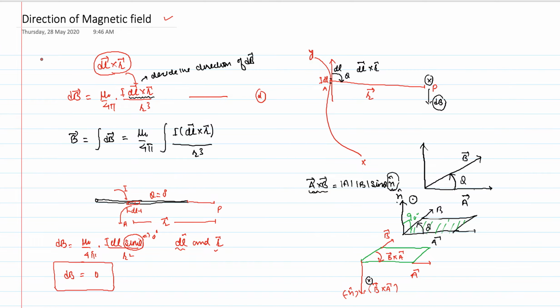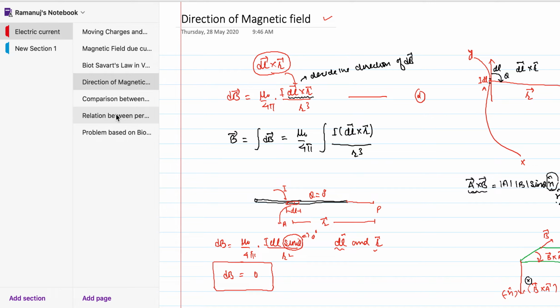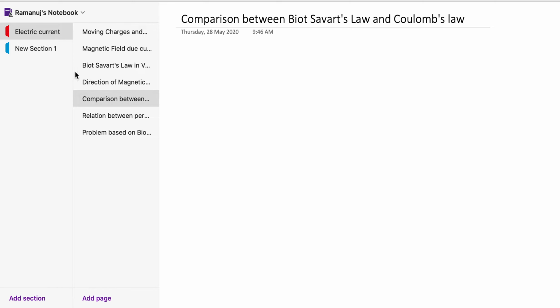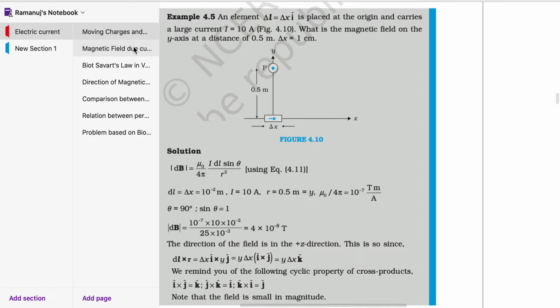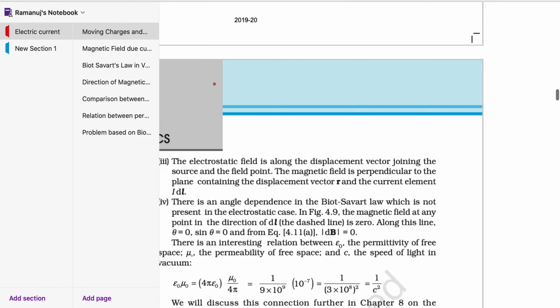So next, what I am going to discuss with you is the comparison between the electric and magnetic field. It is very interesting, and I will take the help of the NCERT book over here, and I hope that you will understand it so nicely.